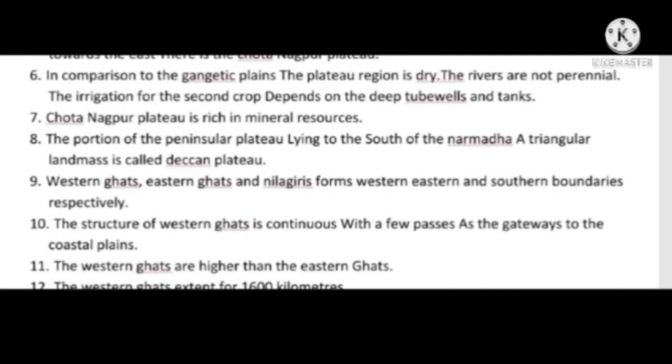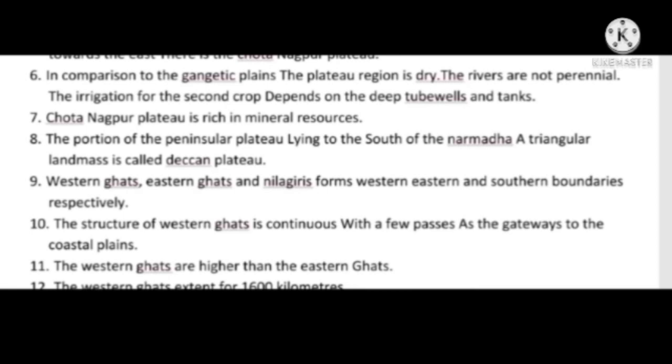In comparison to the Gangetic Plains, the plateau region is dry. The rivers are not perennial. The irrigation for the second crop depends on deep tube wells and tanks. Chota Nagpur Plateau is rich in mineral resources.